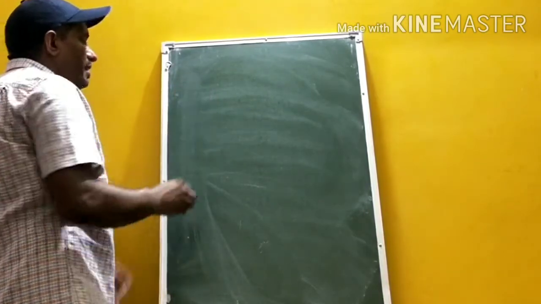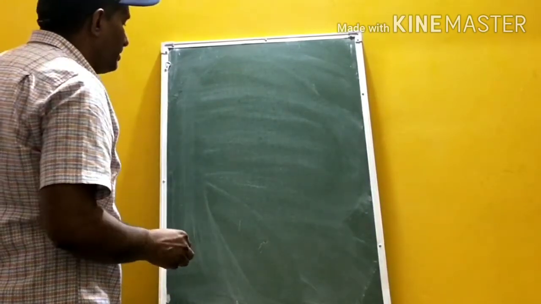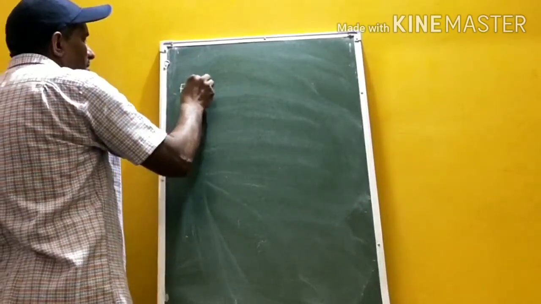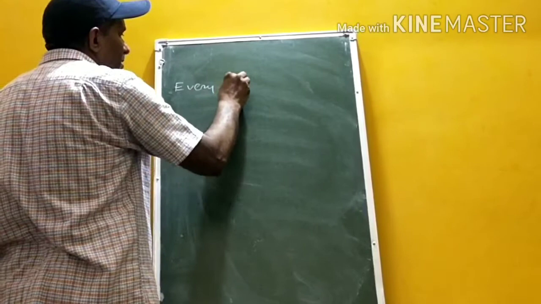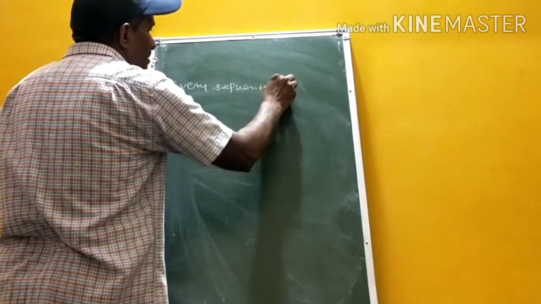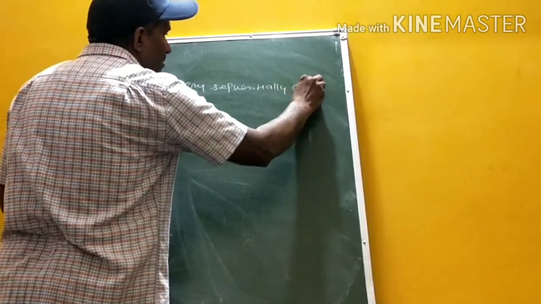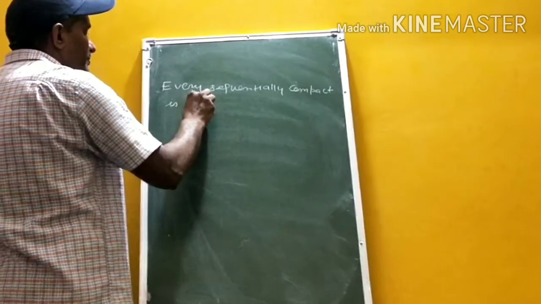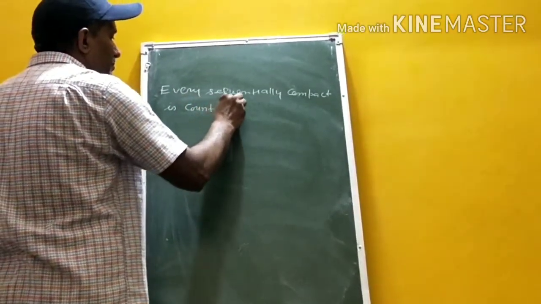We have shown every compact space is countably compact. Now we will show every sequentially compact space is countably compact.